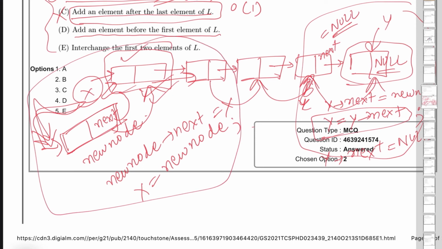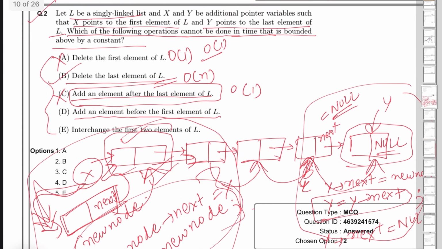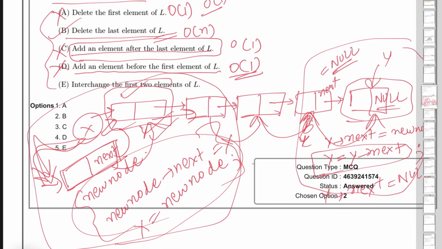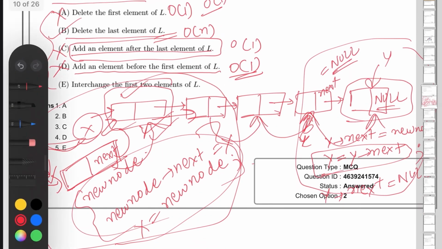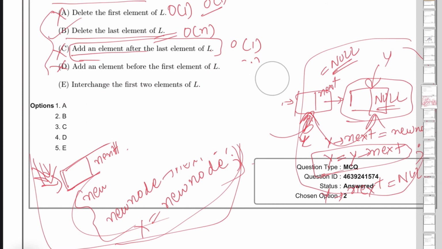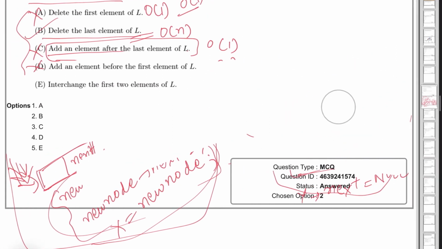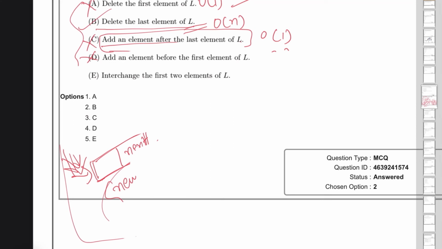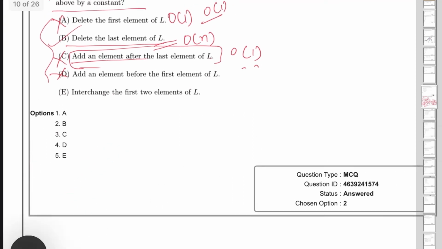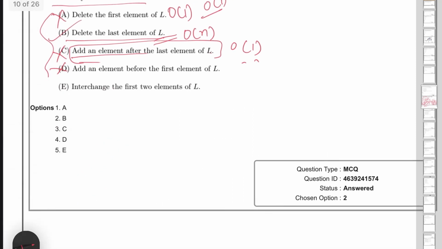Now this whole operation, what I have done is just a bunch of lines of code. Only in 3 lines of code I have done this operation. So this is also a constant time operation. So D is also not the answer, right? Because it can be done in constant time. Now the last operation, interchange the first 2 elements of the linked list.